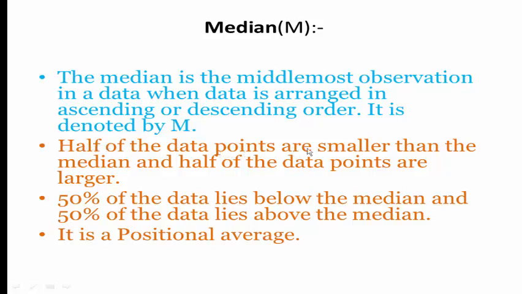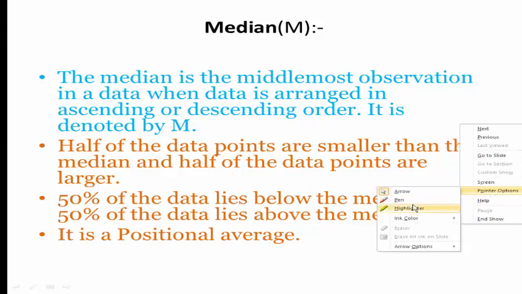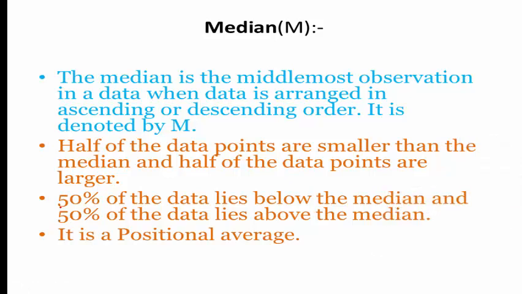Half of the data points are smaller than the median and half of the data points are larger than the median. Here 50% of the total frequency lies below the median and 50% of the total observations lies above the median. It is positional, meaning if this is the total frequency, then the median lies at the center of the data.